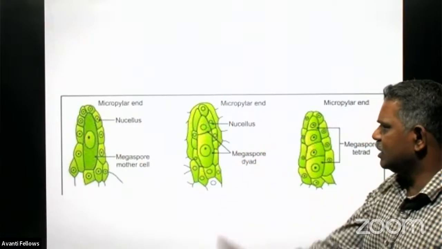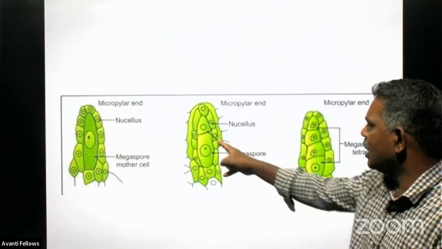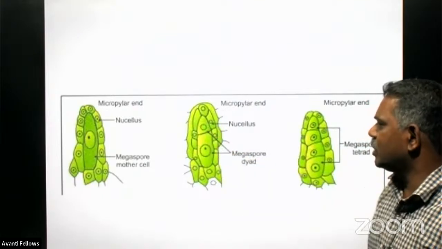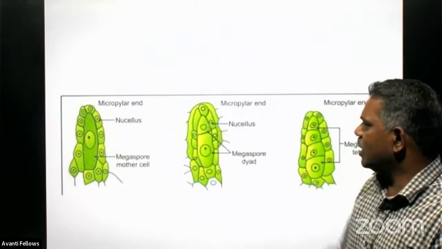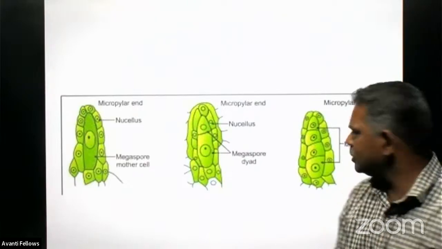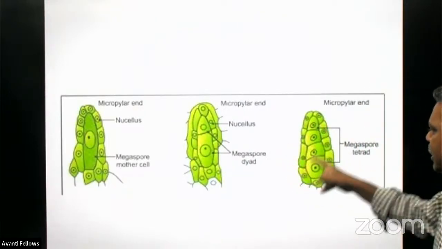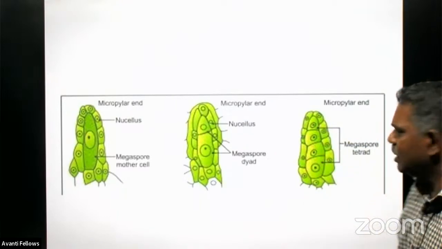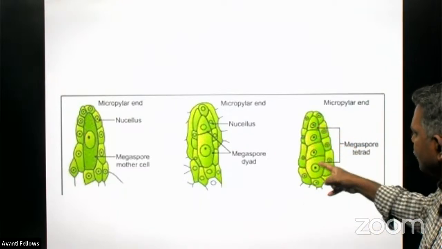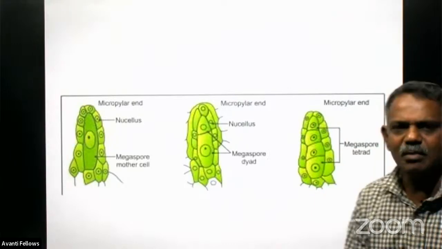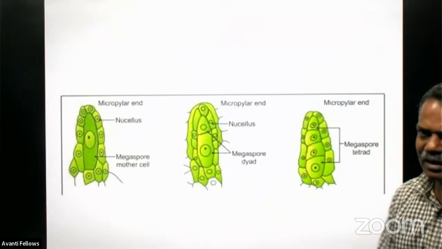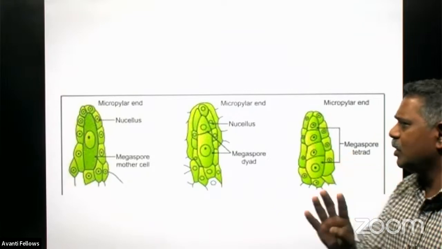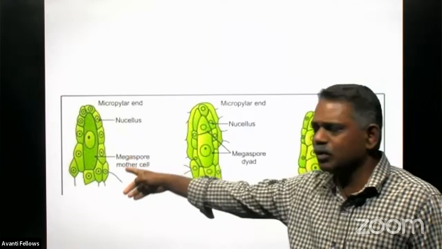The first division is the reduction division and produces two cells, the megaspore dyad, and these two cells are haploid. This megaspore dyad again goes for the next division, the simple equational division, and naturally it produces four cells, which we call the megaspore tetrad. So a total of four cells are produced from the megaspore mother cell.